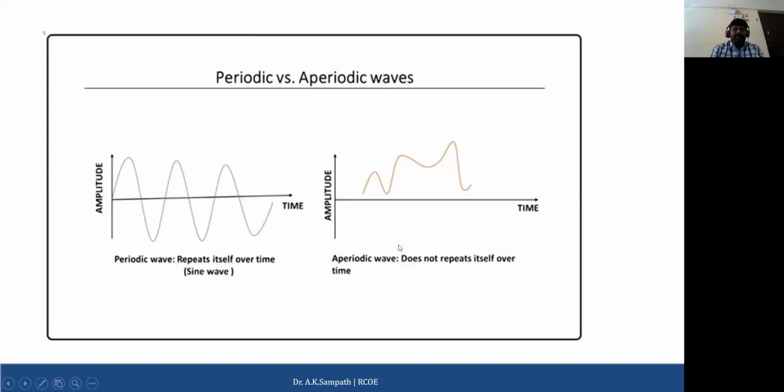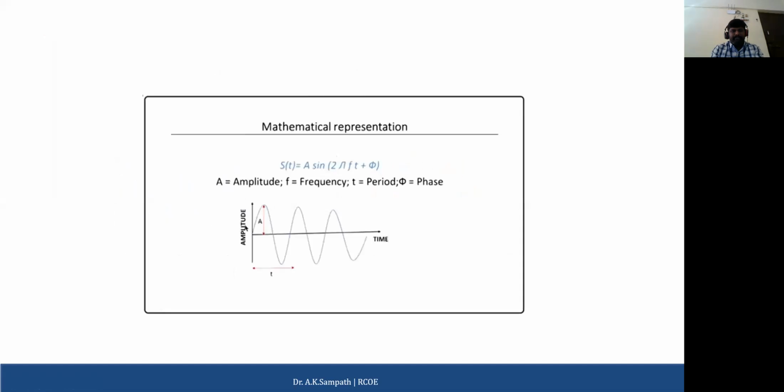When you talk about an aperiodic wave, there are no specific repetitions. The signal can vary depending on signal strength and other factors. For example, with audio signals, when the person speaks very softly or slowly, the audio signal will be less, and when the person speaks very loud, again the signal will vary, right? So this could be an example of a periodic wave as well as an aperiodic wave.